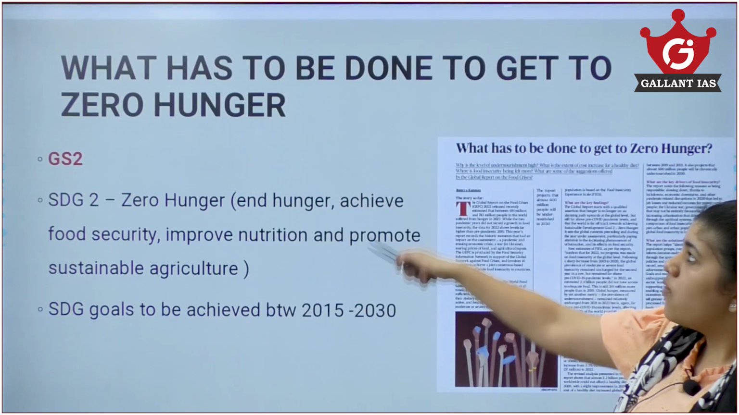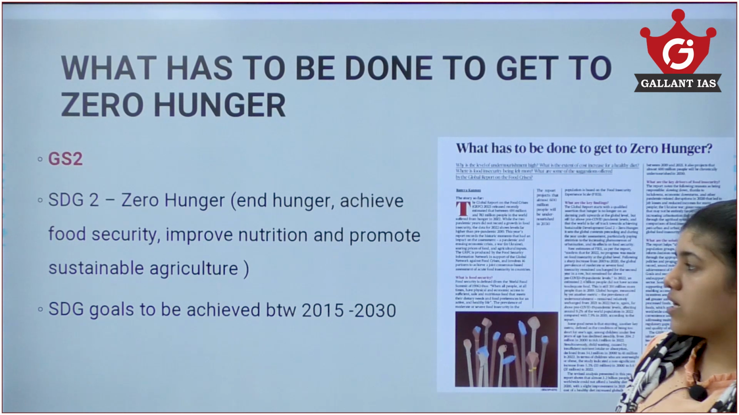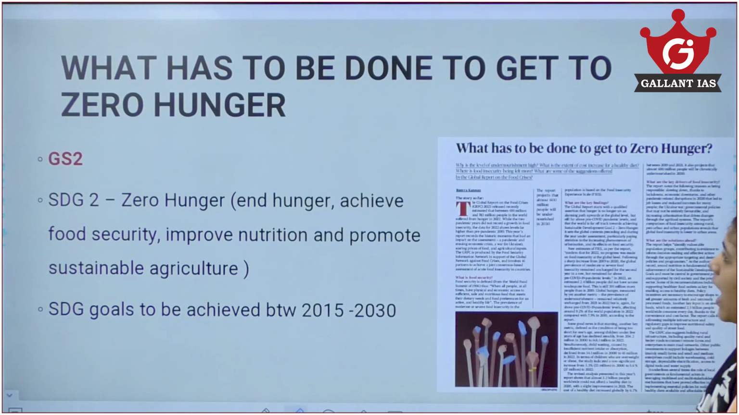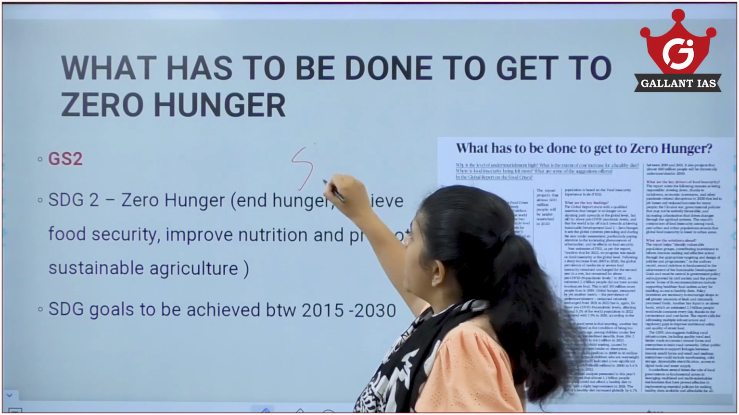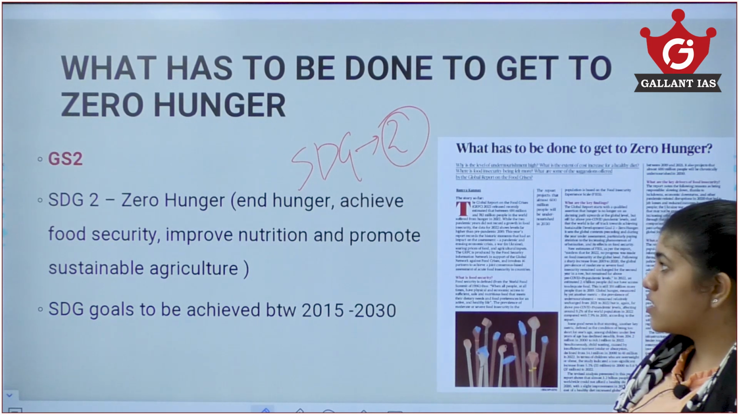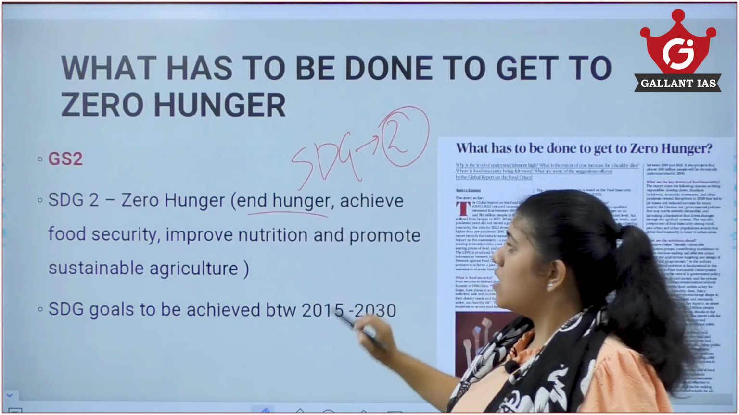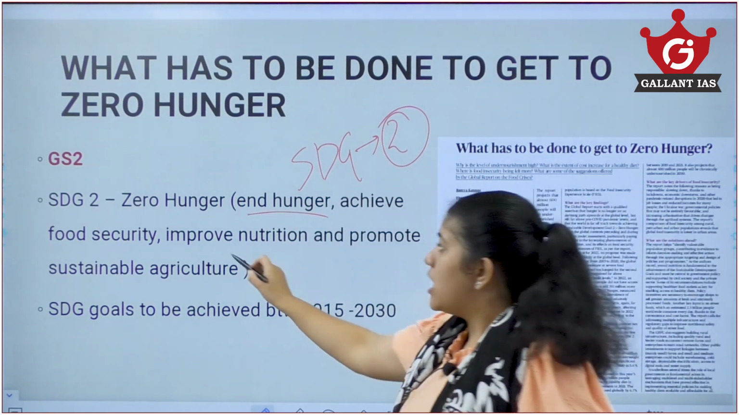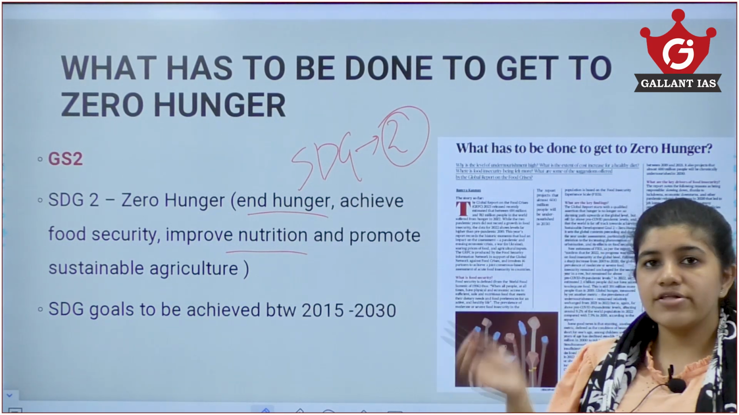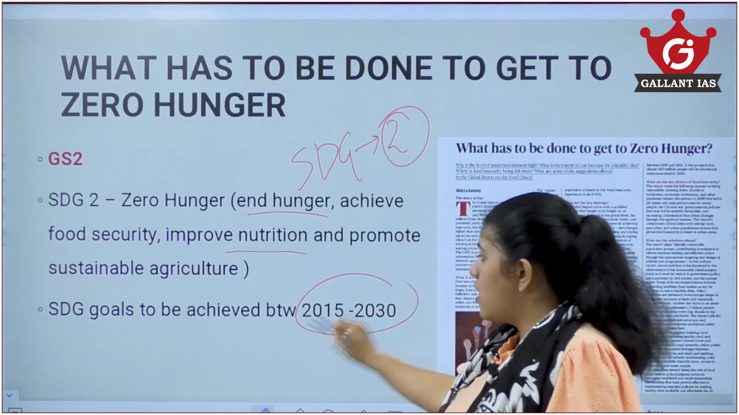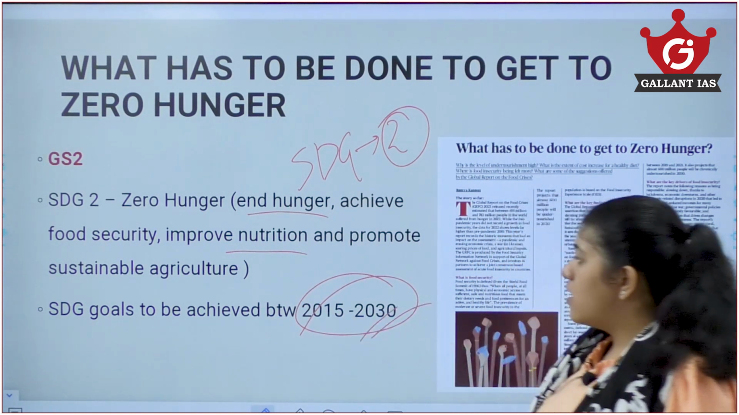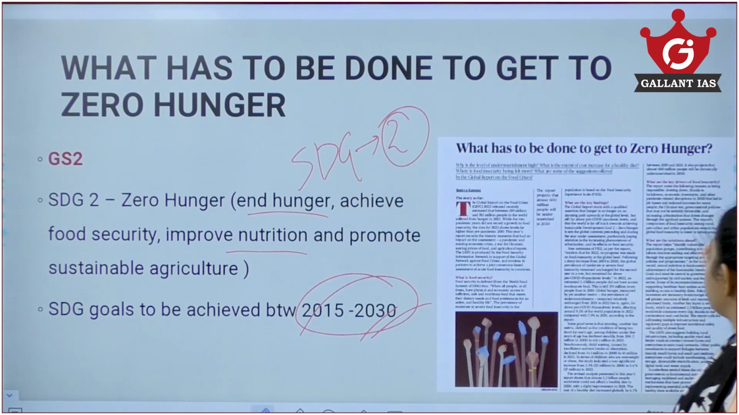Now moving on, what has to be done to get to zero hunger? This is an important topic that comes up in GS2. Hunger is SDG goal number 2, to reach zero hunger: to end hunger, achieve food security, improve nutrition and promote sustainable agriculture. This SDG goal has to be attained by 2030. It was started in 2015 and is to be achieved by 2030.